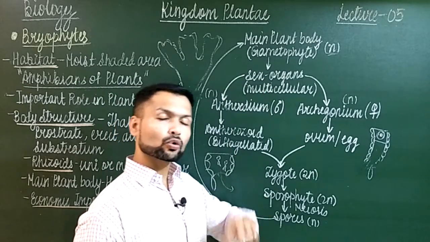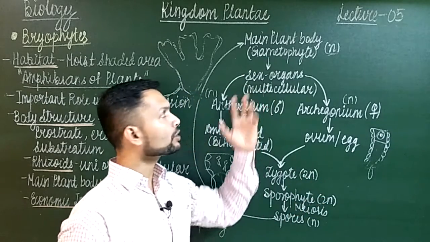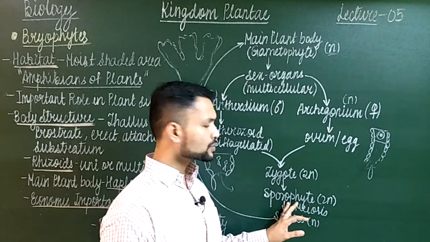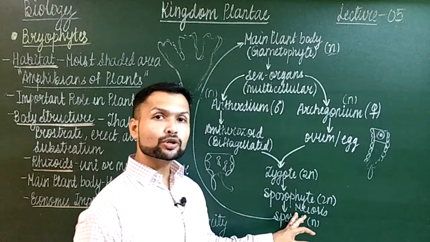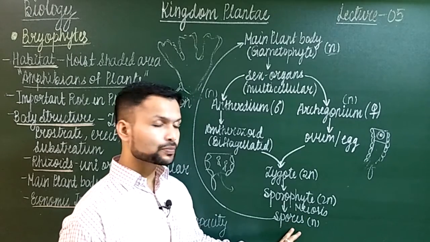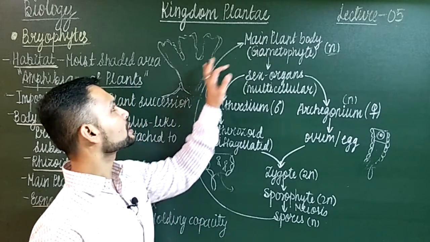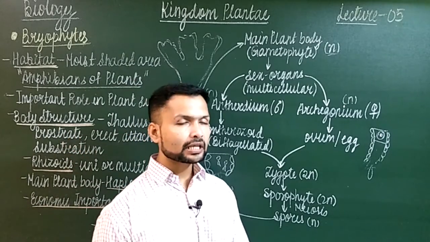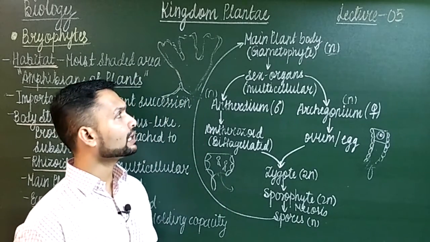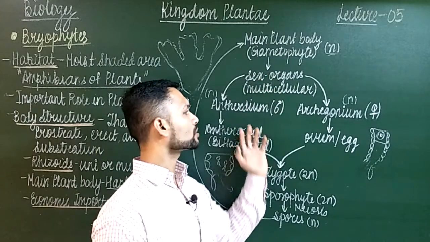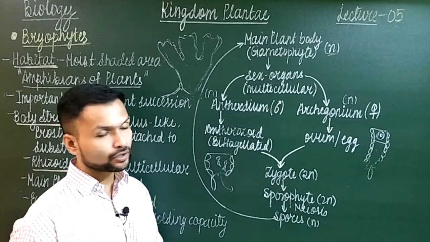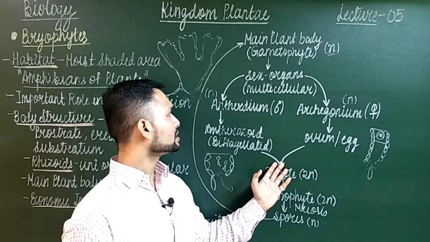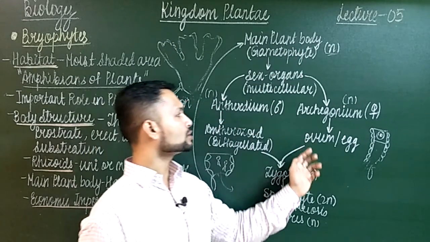So this grows on the main plant body, which is the gametophyte, and some cells of these sporophytes will undergo meiosis to form haploid spores, and those haploid spores will regenerate back the new plant body, which is the gametophyte. So again it will grow, flourish for a while, and then it will again produce its sex organs, and this cycle continues. So if you see, the majority of the lifespan over here consists of the haploid stage only.